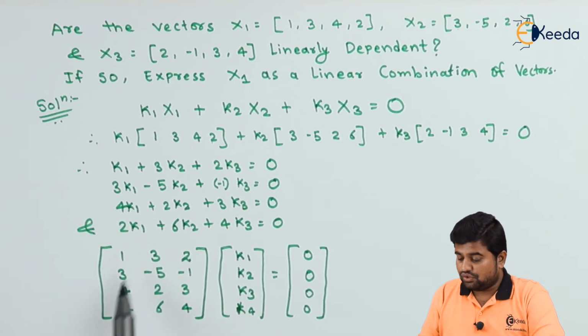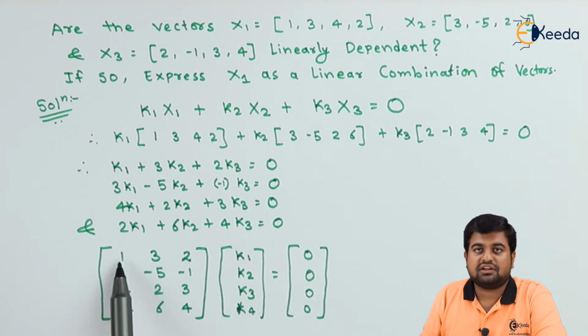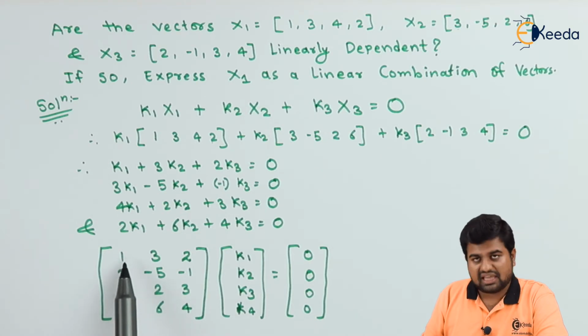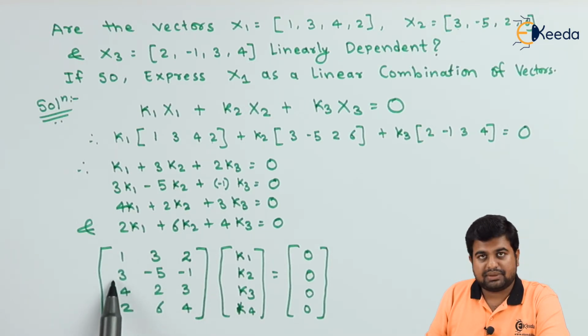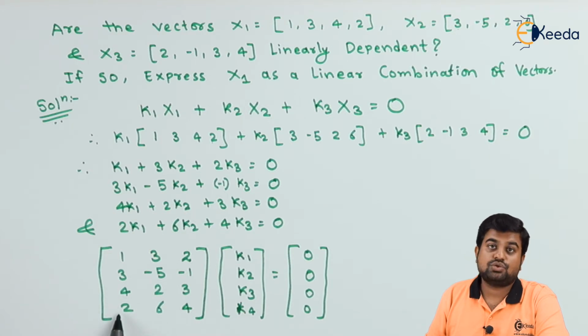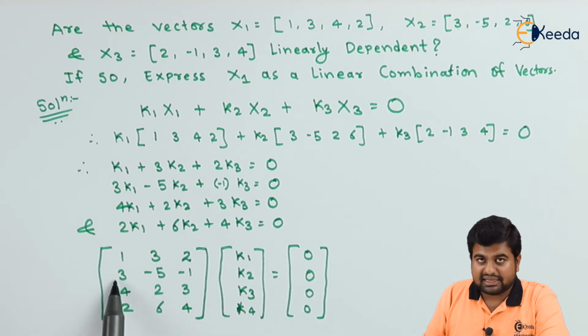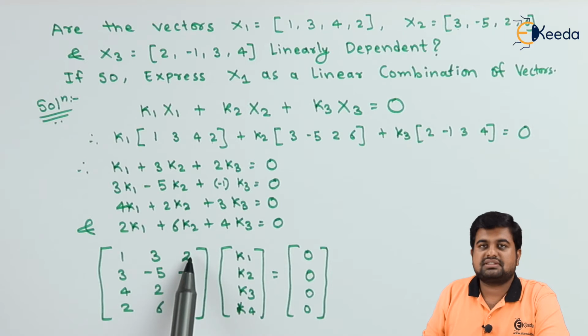As we know, we should have the first element to be 1, which we have got already. So all the elements below 1 should be 0. That means I need to make this 3 as 0, this 4 as 0, and this 2 as 0. In order to do this, first freeze this row.